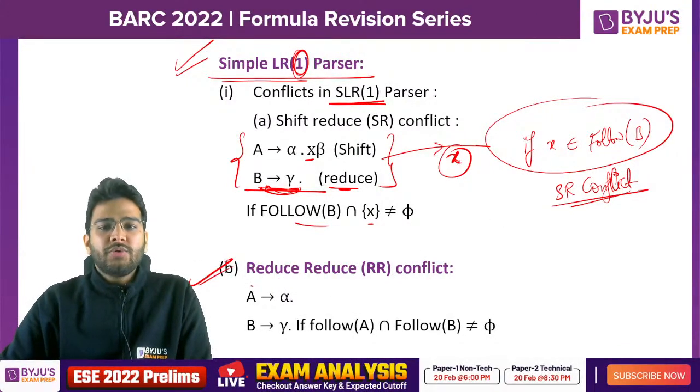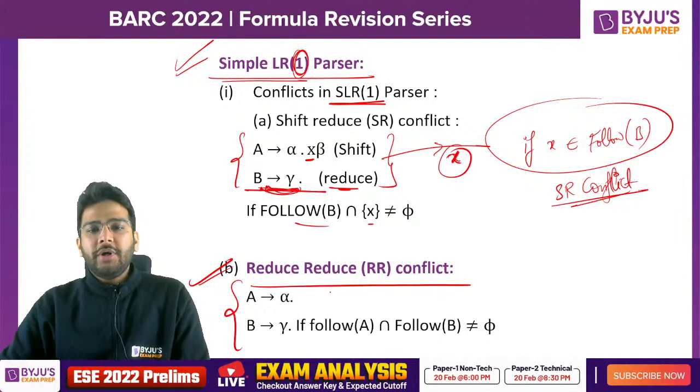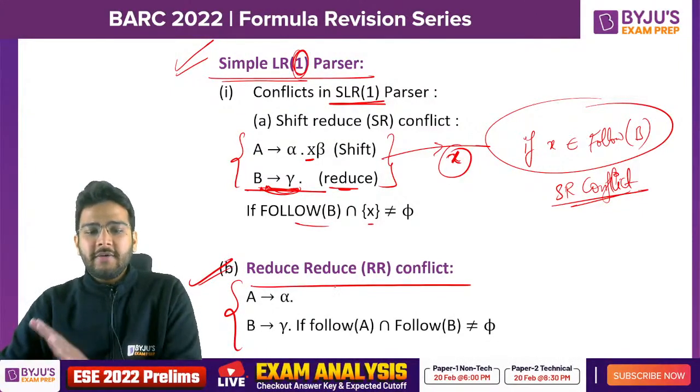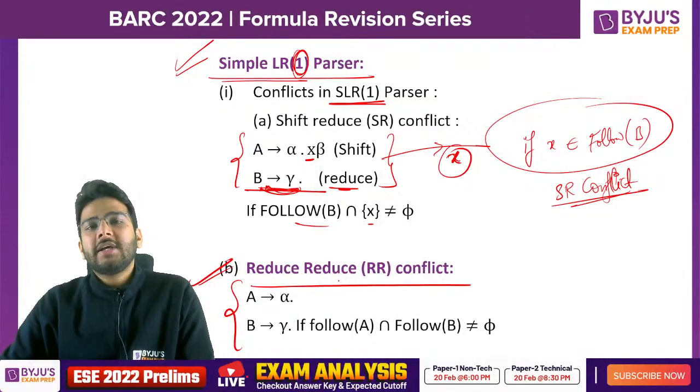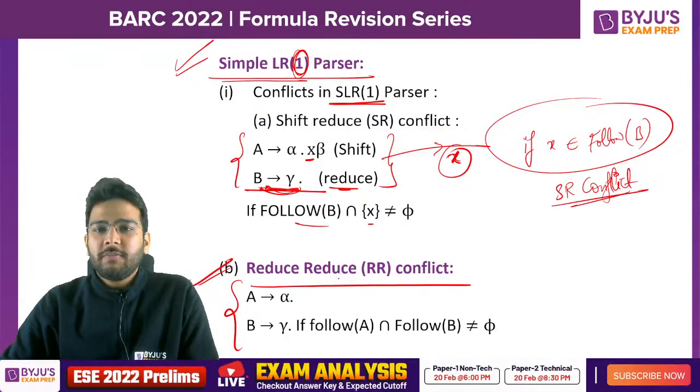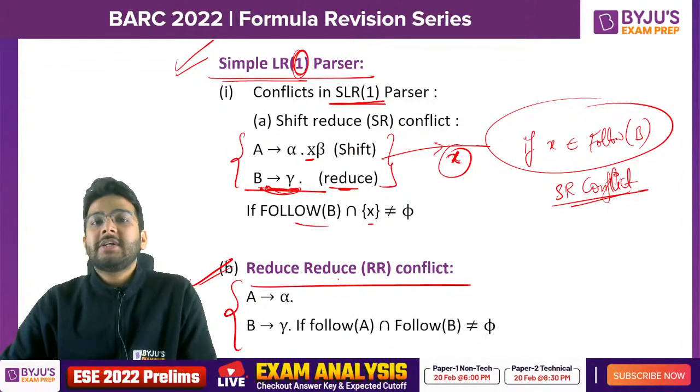Now what about a reduce conflict? If you have two reduce items, A derives alpha dot, B derives gamma dot. Which one is more powerful, SLR1 or LR0? SLR1 is more powerful, right? That means there will be more number of blank entries in case of SLR1 as compared to LR0. Blank entries represent the error entries.